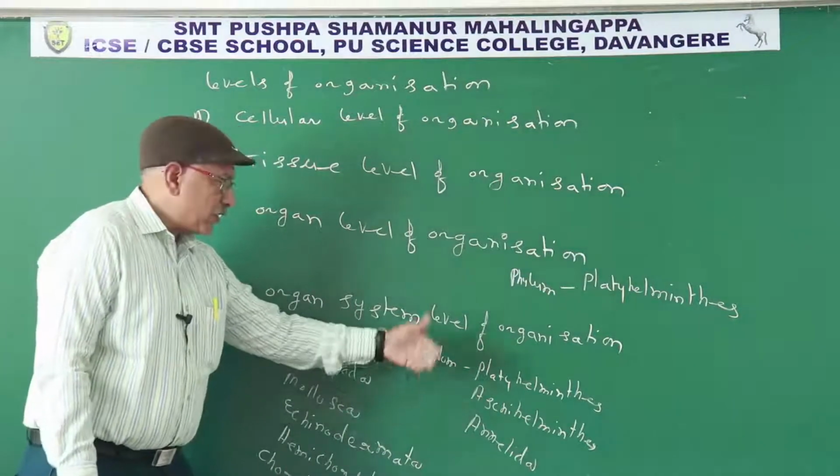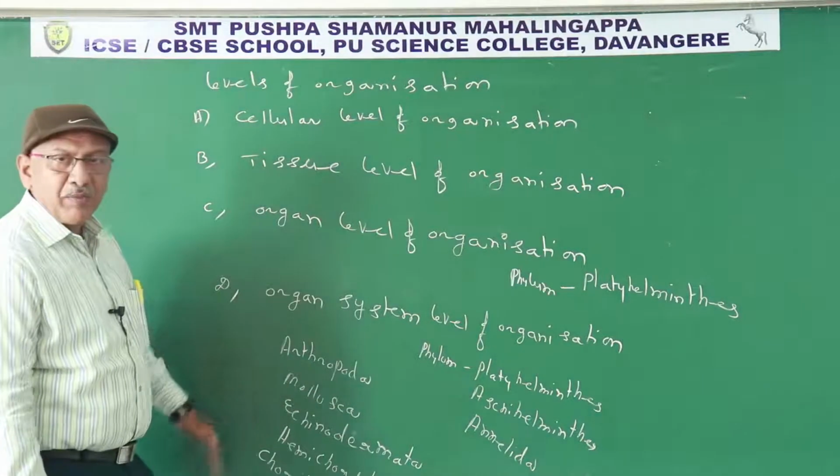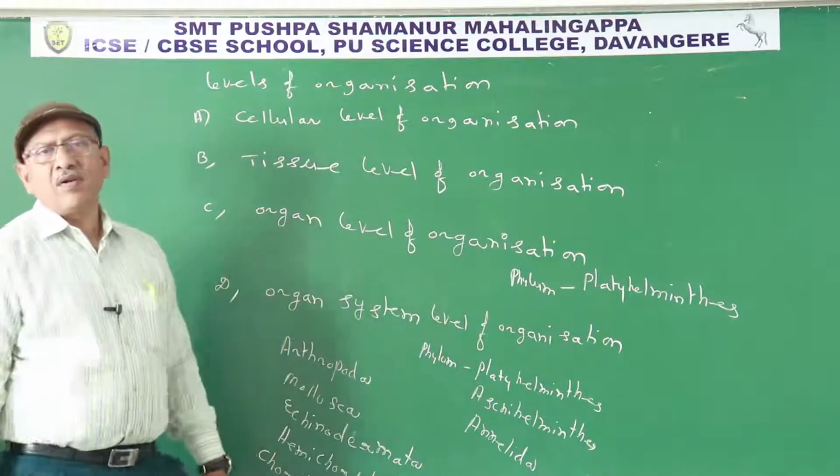So all members of Aschelminthes, Annelida, Arthropoda, Mollusca, Echinodermata, Hemichordata, and Chordata exhibit the organ system level of organization.